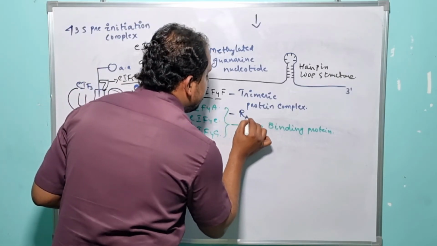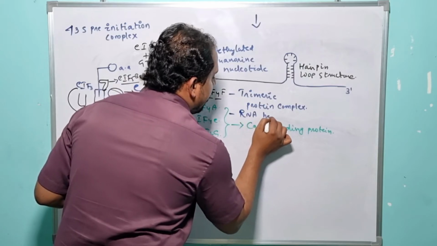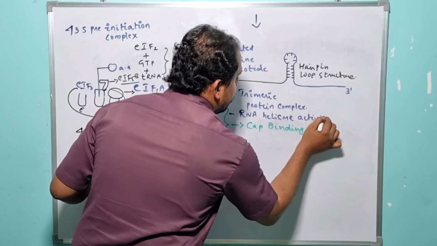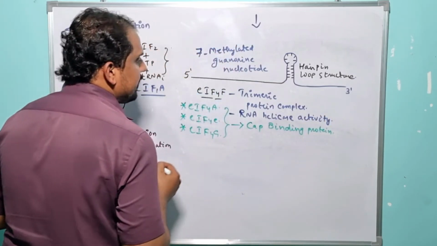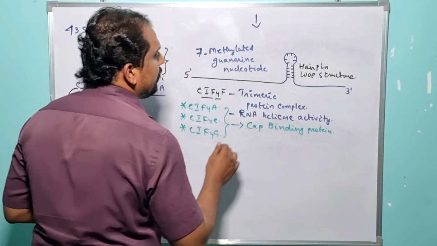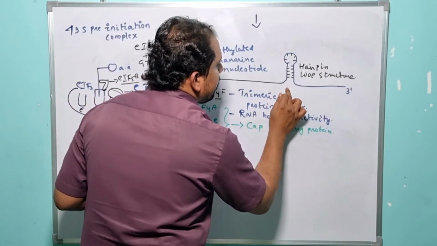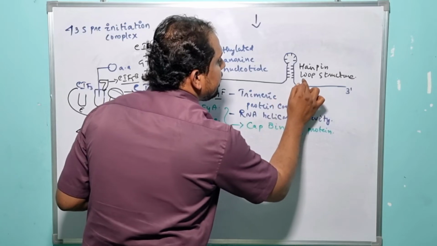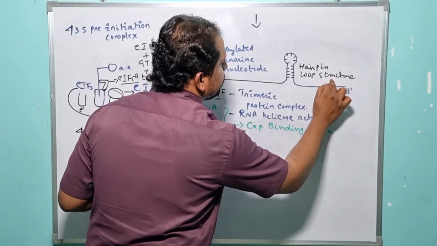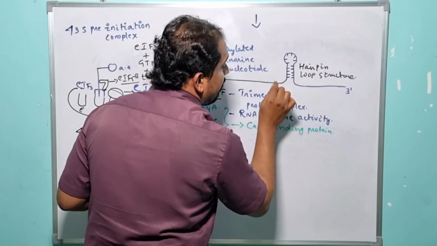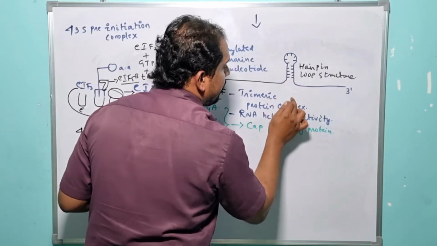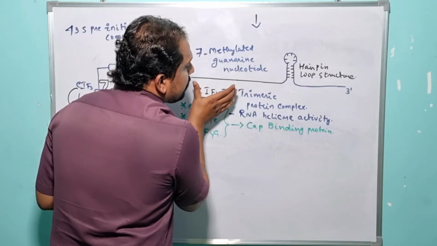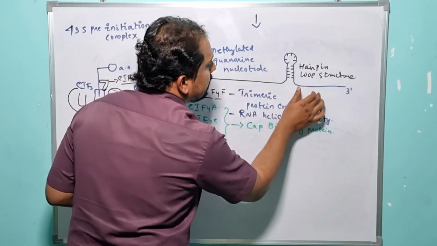And what about eukaryotic initiation factor 4A? It is an RNA helicase activity protein factor, right? So what is the requirement of RNA helicase activity here? As I have already told you, due to the presence of the inverted repeats in case of the eukaryotic mRNA, there is a chance for the formation of hairpin loop structure. In the presence of hairpin loop structure, the small subunit of the ribosome is unable to proceed in 5' to 3' direction.